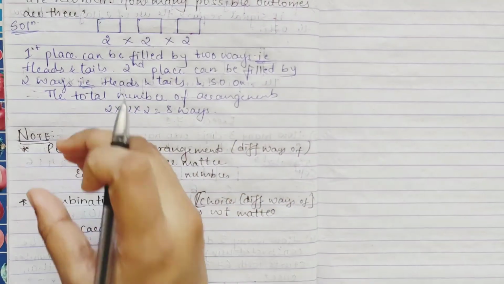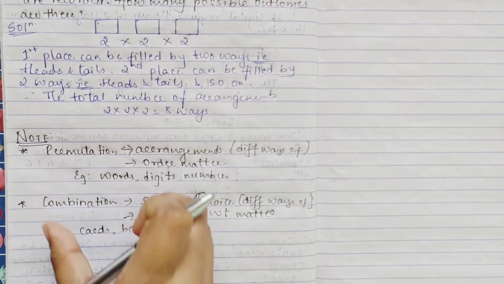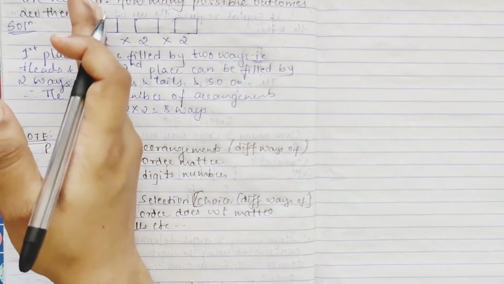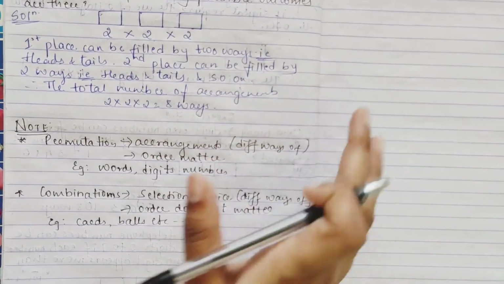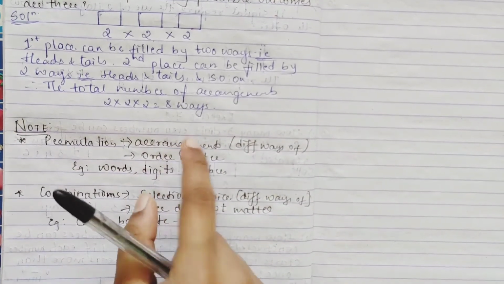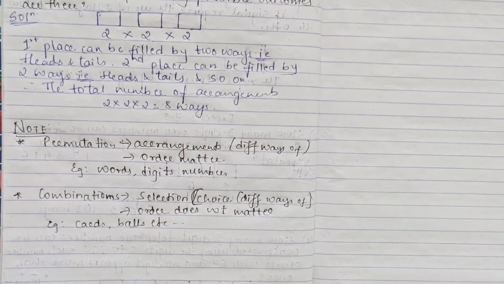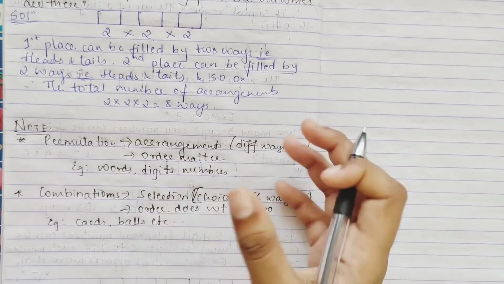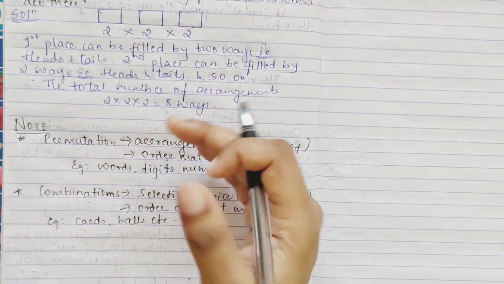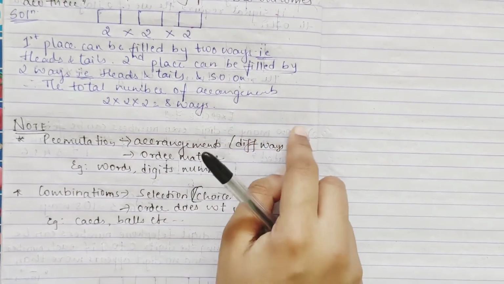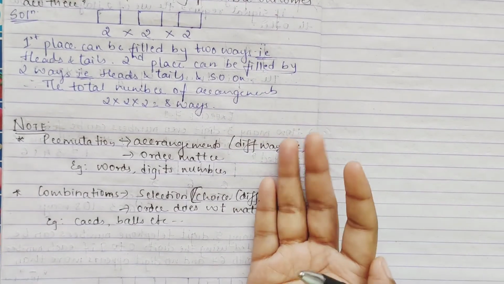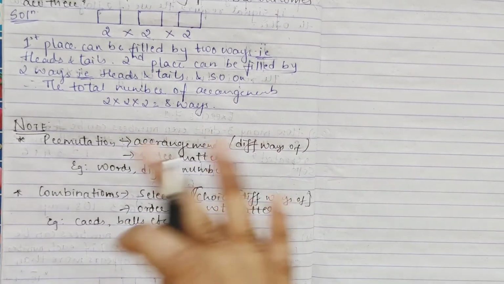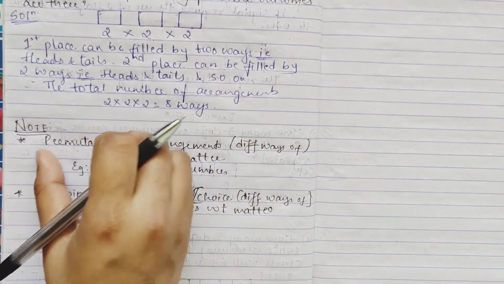Before that, in simple words, I have given you your permutation and combinations, as I had already explained at the start, like what is your permutation, what is your combination. Again, in a simple way I have written. Permutations means what? Arrangements, right? You have to arrange in different ways, how many ways we get, and in this your order matters. Like suppose you have words, digits, numbers, that they have given you, and you have to arrange it. Suppose you have alphabet ABC and you have to arrange it with or without meaning, so you have to make a word. So you can say ABC or CBA, anything.